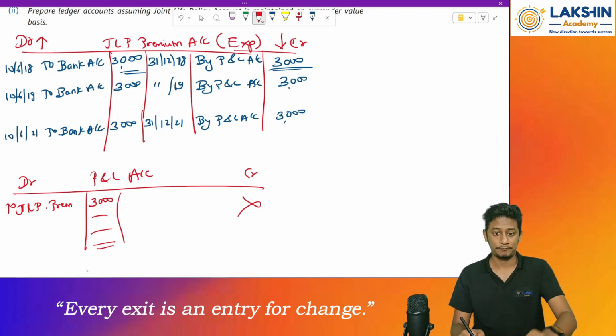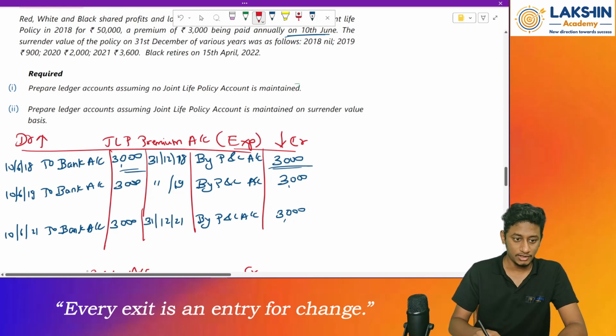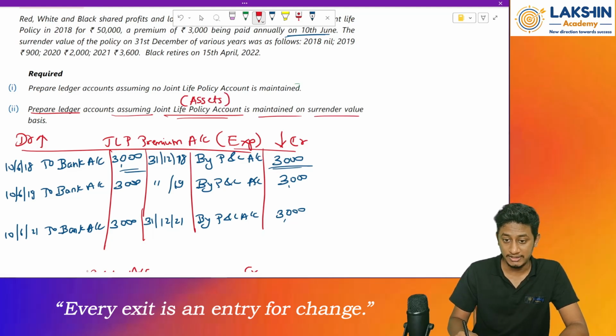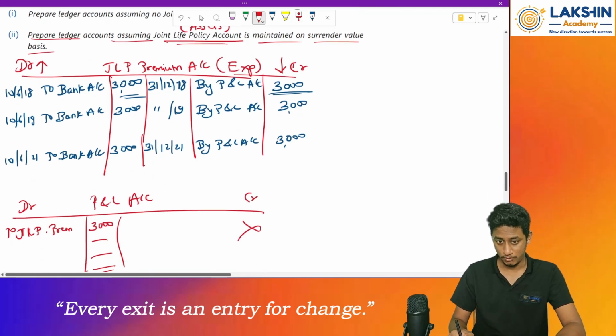Clear? Now, case number 2. Prepare ledger accounts assuming joint life policy account is maintained. What is this? This is my asset account. It's maintained under surrender value basis. Now what to do? Now let's see.